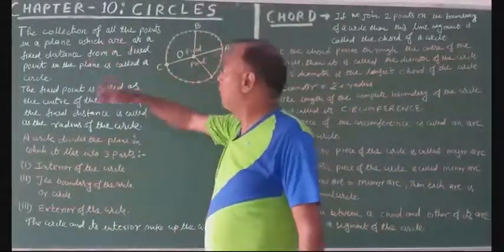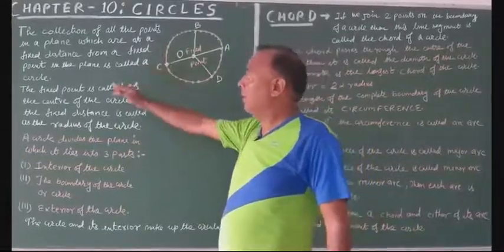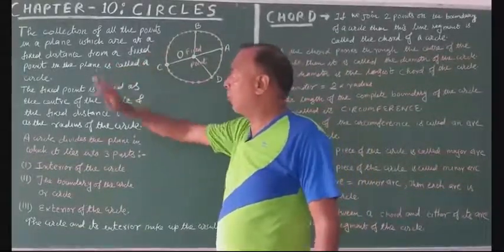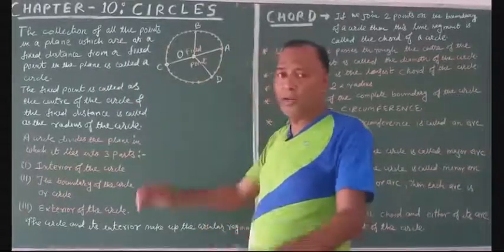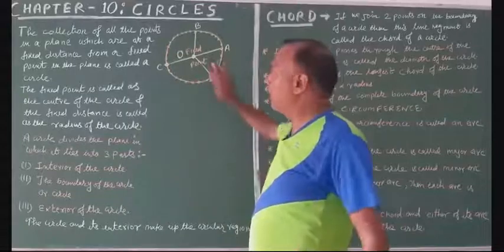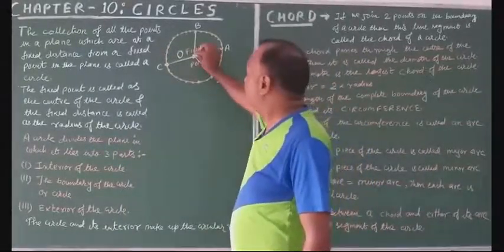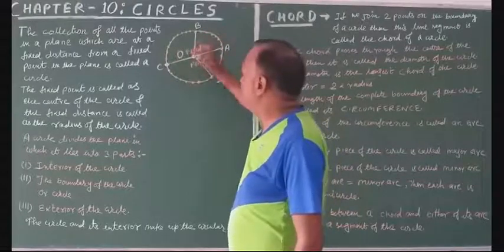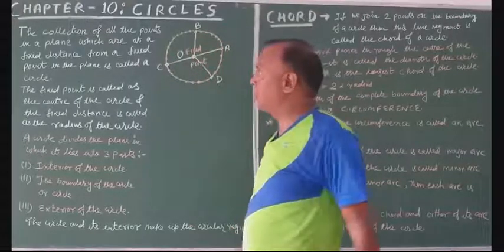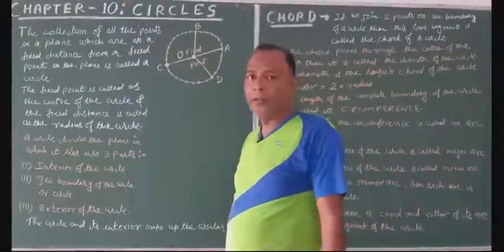So what is a circle? The collection of all the points in a plane which are at a fixed distance from a fixed point in the plane is called a circle. These distances OA, OB, OC, OD are fixed, equal distances in the plane.